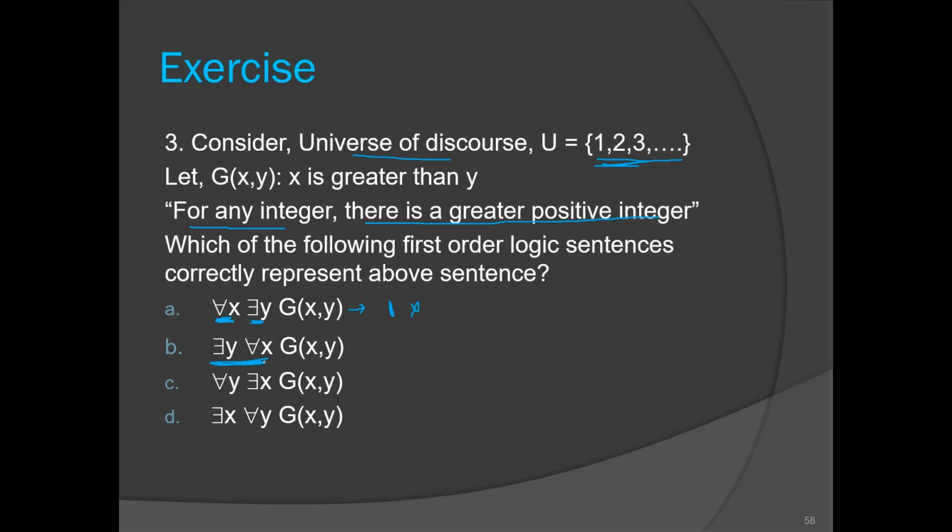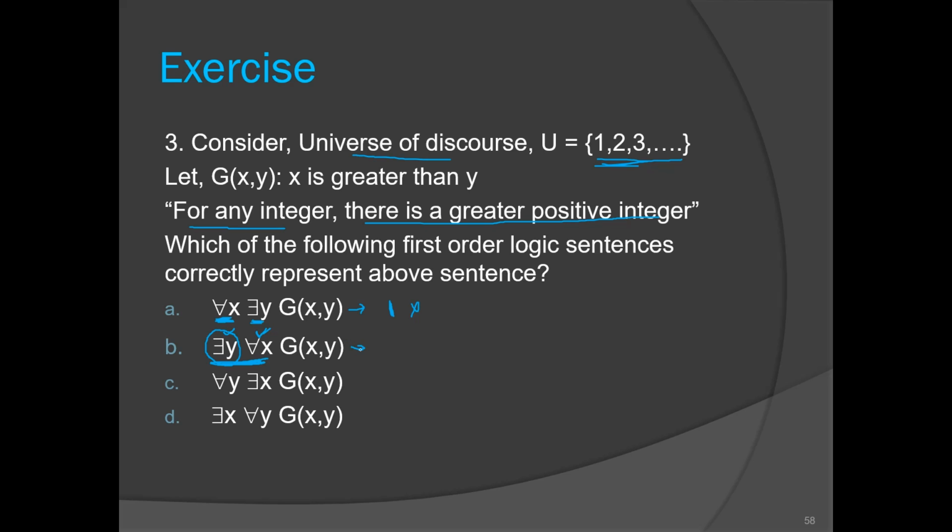So this sentence is indicating there exists some positive integer which is smaller than all.